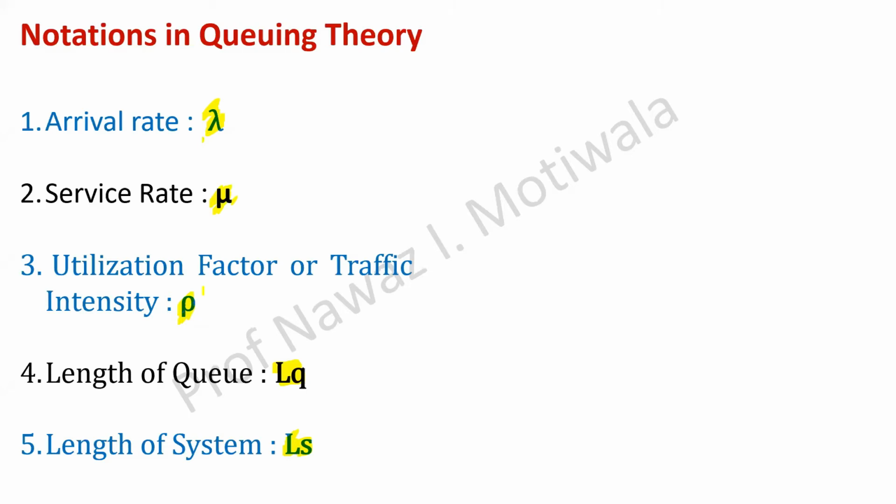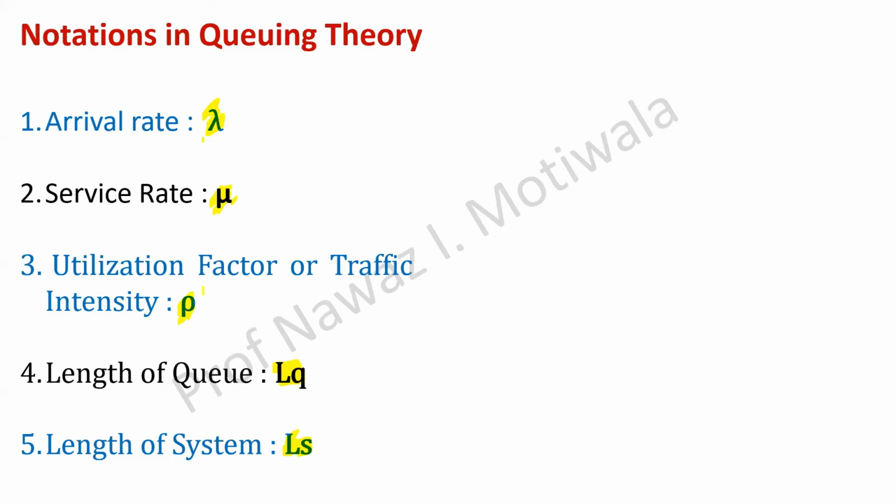Length of the queue means how many persons are there in the queue, and length of the system means the number of persons in the queue plus the number of persons who are getting service. So it is not the service provider, he is the person who is getting the service. So that means if I tell the length of the system in another way, it will be total number of persons in the system.